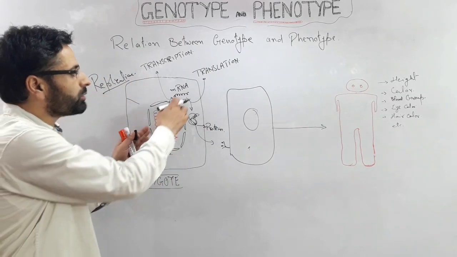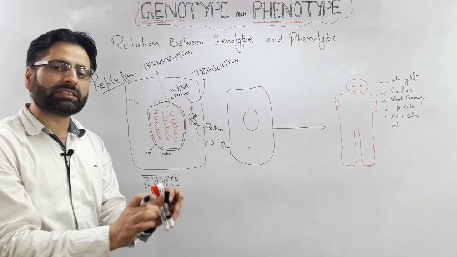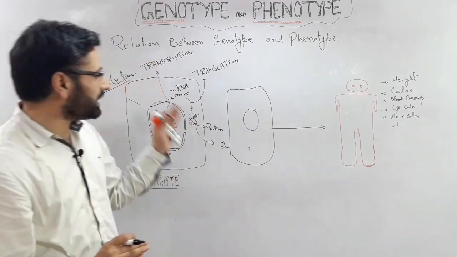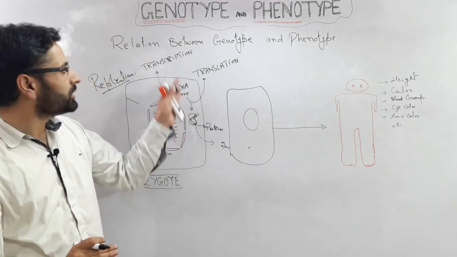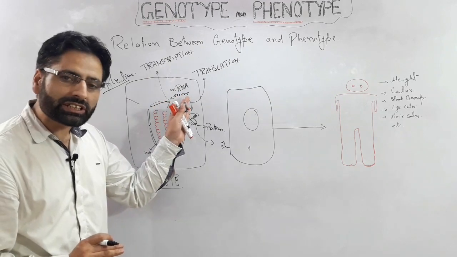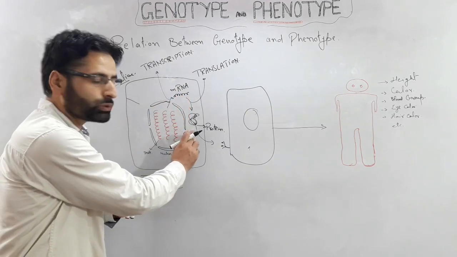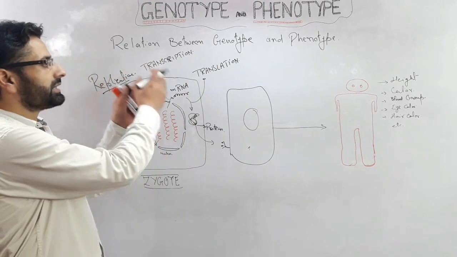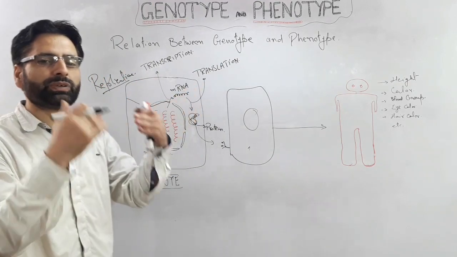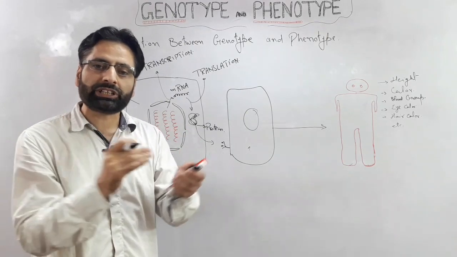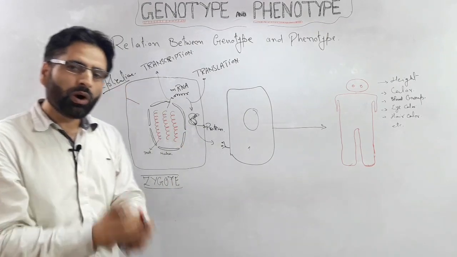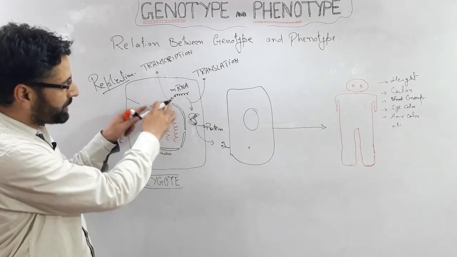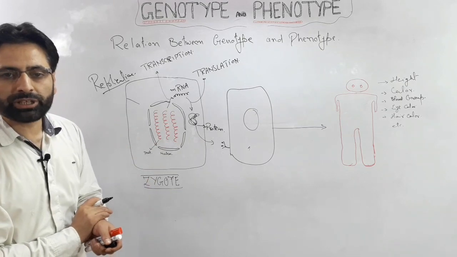Once the DNA forms the mRNA, then it is certain that this gene is going to express its effect. And this formation of mRNA through transcription is the first stage. Then formation of the protein through the process of translation is the second stage. So we have transcription and translation, the first two stages for the expression of the biological information, or the expression of this genotype as a set of alleles present in this biological information.